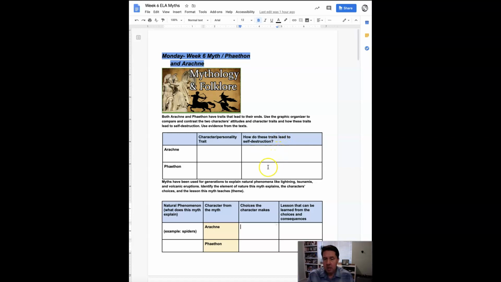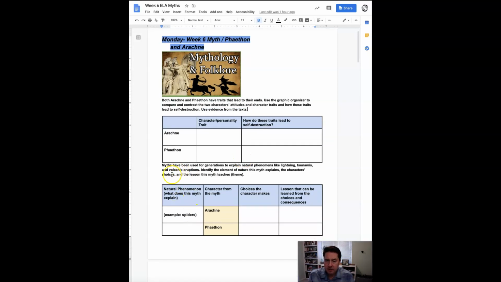Okay. Then Phaethon, same thing. If you're to describe his character, type that in there. What kind of a person is he? And then how did this lead to him getting destroyed? Remember, we're going to use evidence from the text here. That's why we put the story on the other page. So you can look for that.